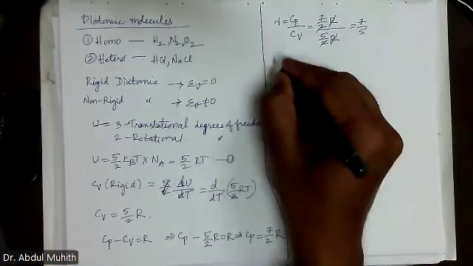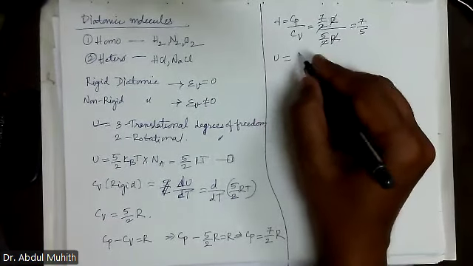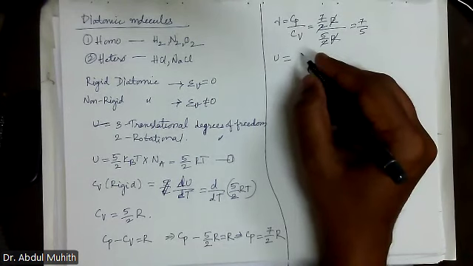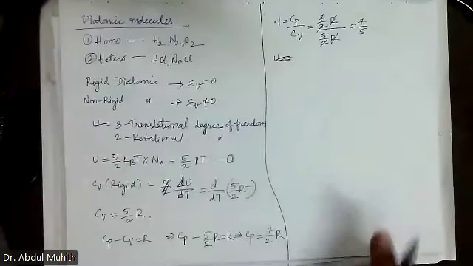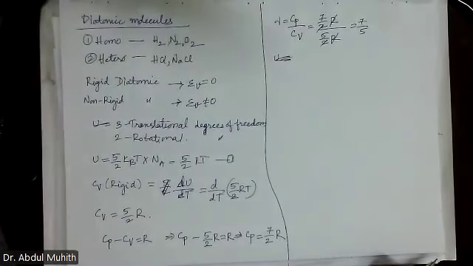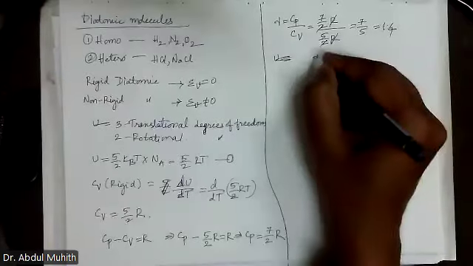Now, how much will 7 by 5 be? 1.4. So remember this one.